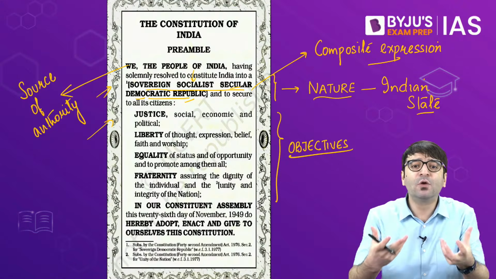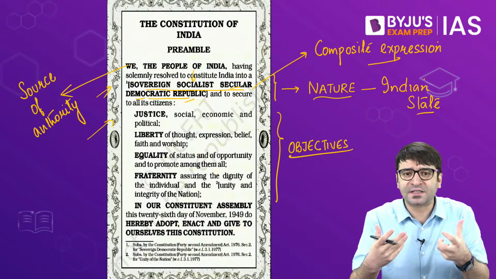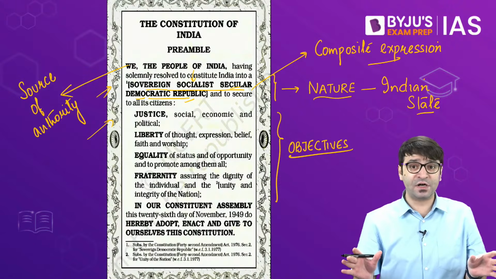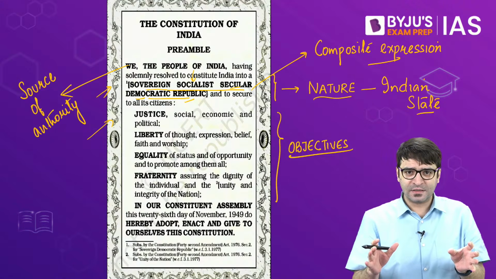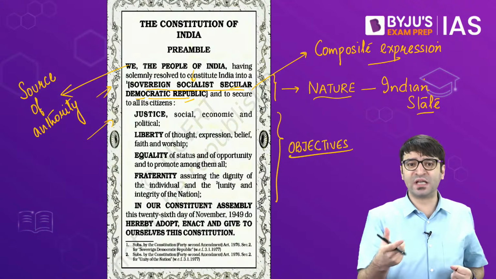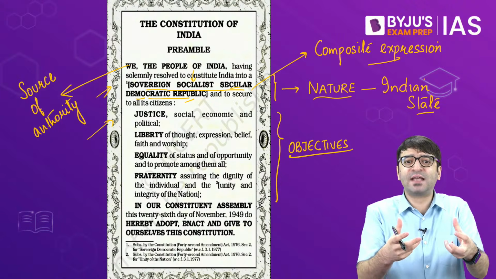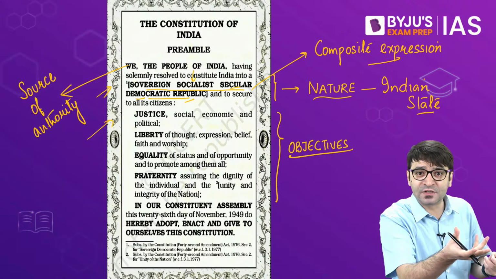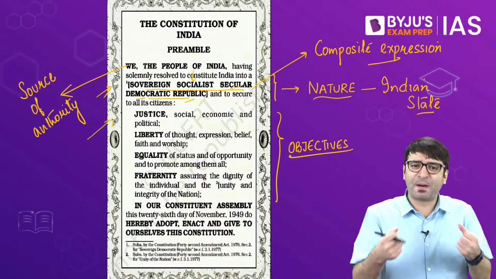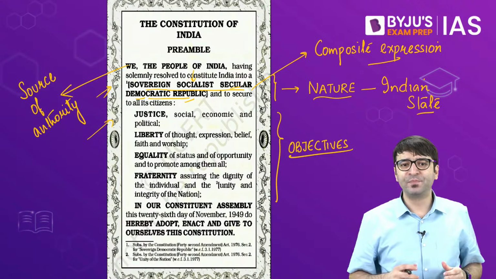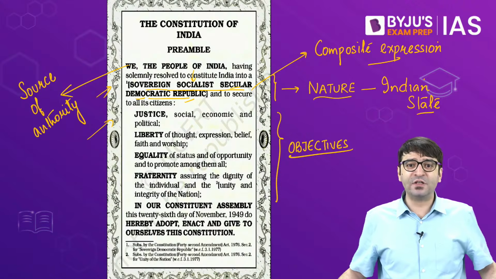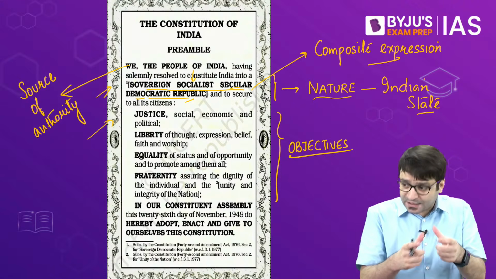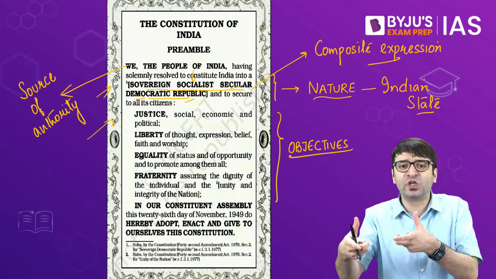Not just justice, but equality, liberty, fraternity, from north to south, from east to west, regardless of our diversity, regardless of our differences. We are a land of diversity: different cuisine, different sartorial sense, different dressing sense, different languages, different tribes, different religions. Despite that, we are one, fraternity. And this was the slogan of the French Revolution as well: liberty, equality, fraternity. These are the objectives that we intend to achieve through this constitution.